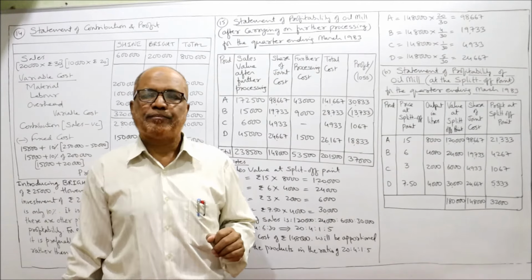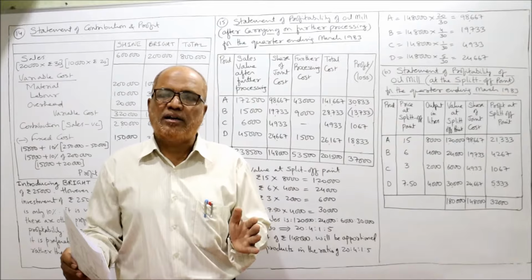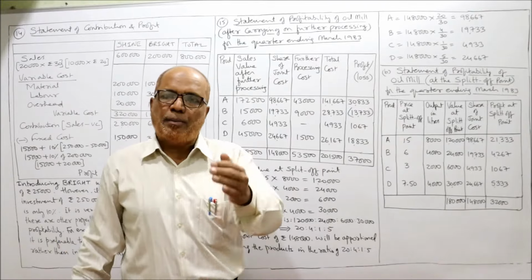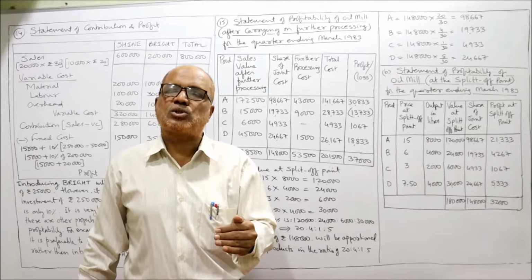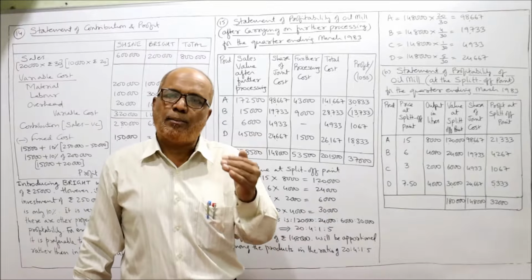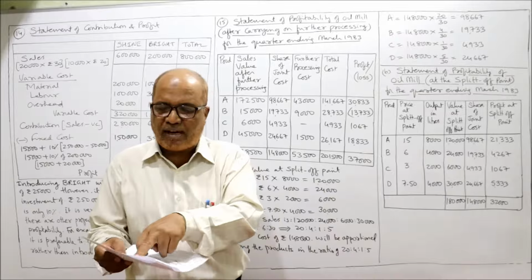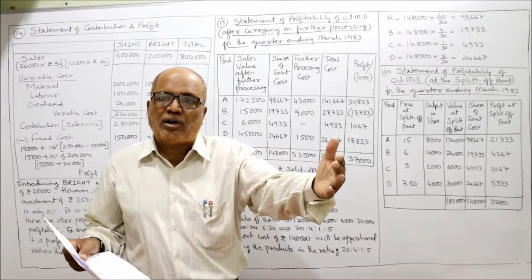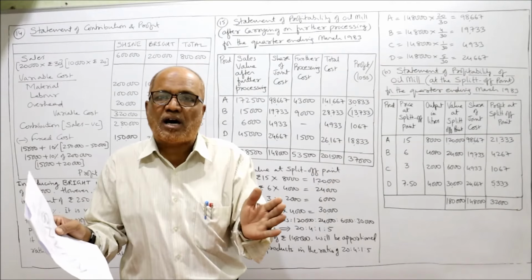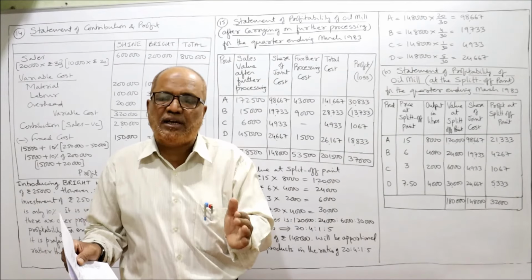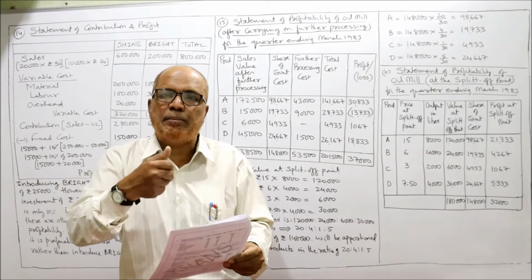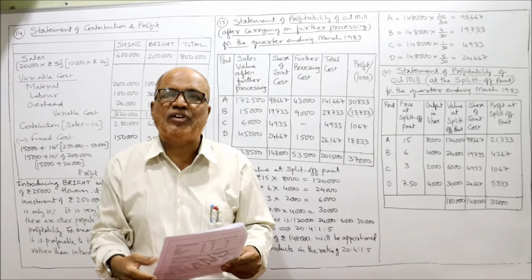Additional processing cost after split off point. That means there are 2 costs incurred, one before split off, one after split off. Before split off cost is called joint cost. The company has incurred a joint cost of 1,48,000. After that, 4 products emerged, A, B, C, D. Now we can further process A, B, C, D and sell them as finished goods.